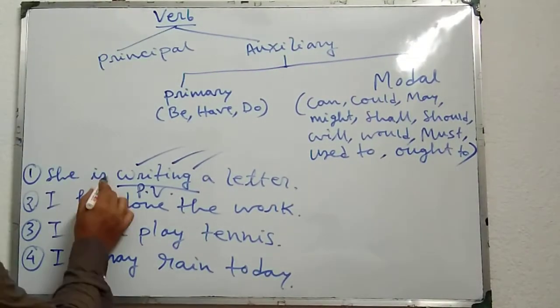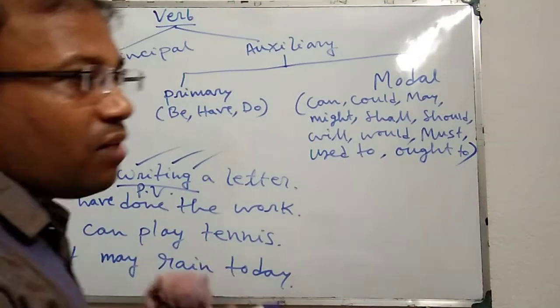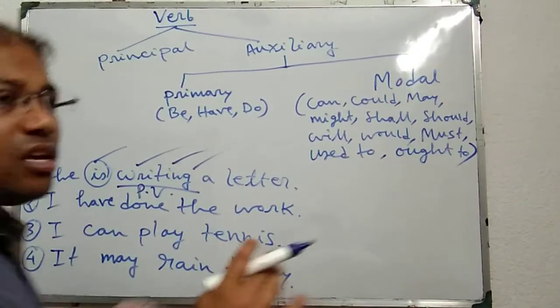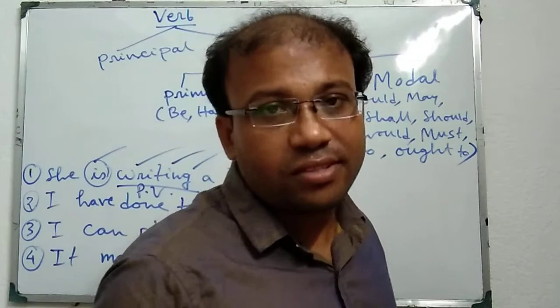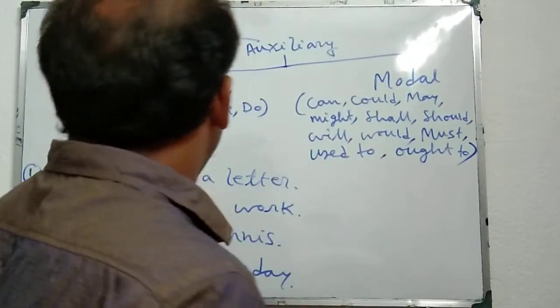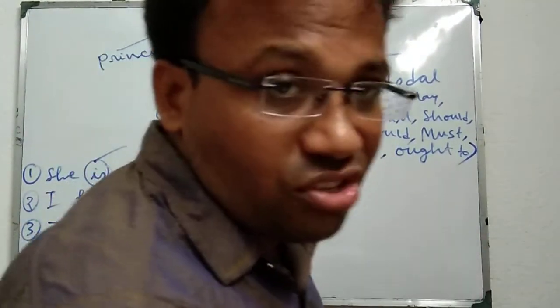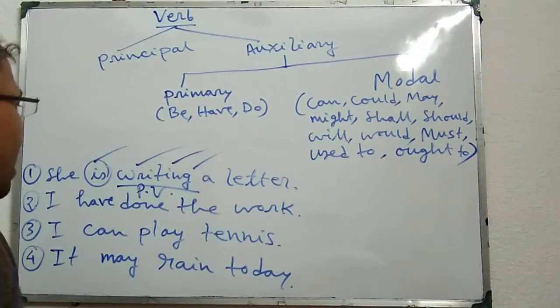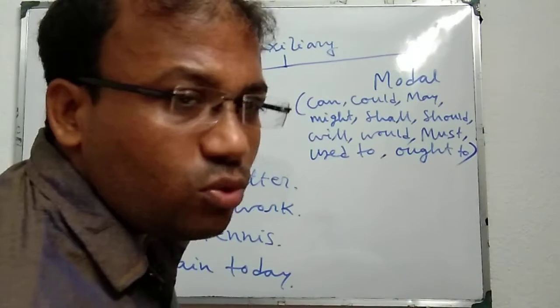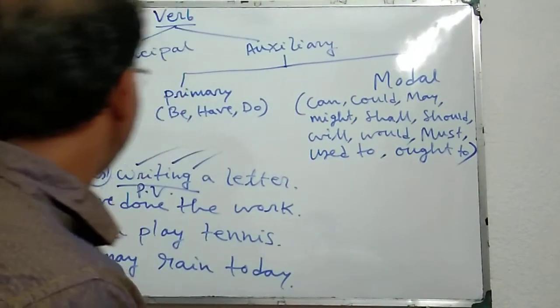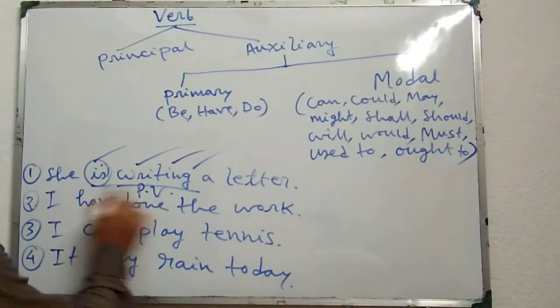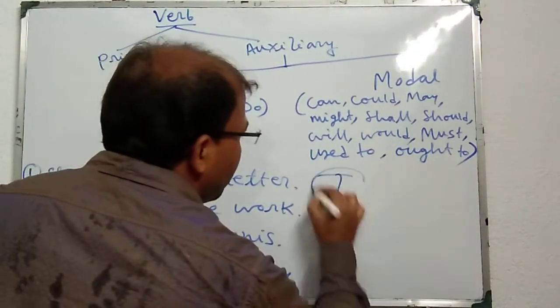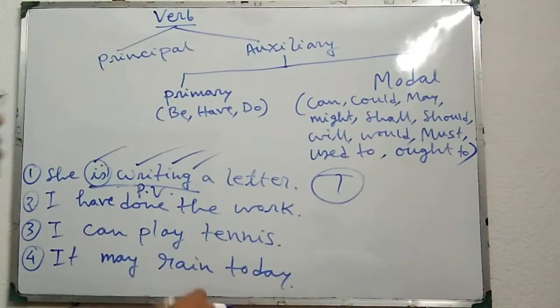But the verb is, it has no meaning in this sentence. That means this verb has given up its own meaning, so why is it being used? This verb is being used to help to form tense.